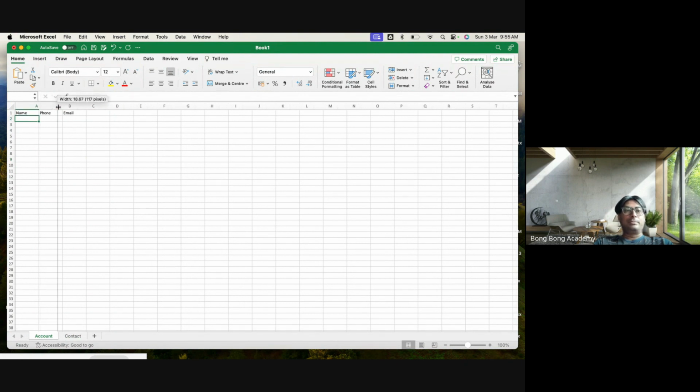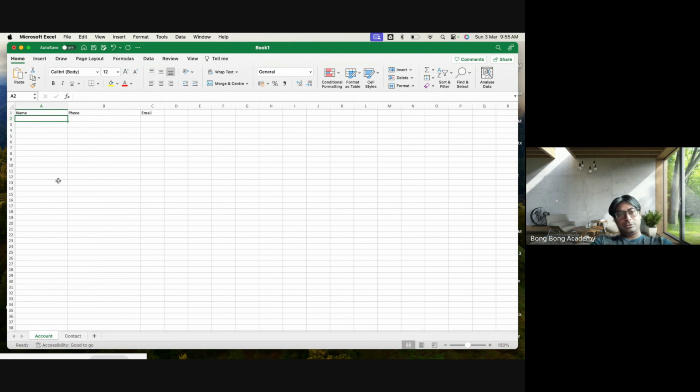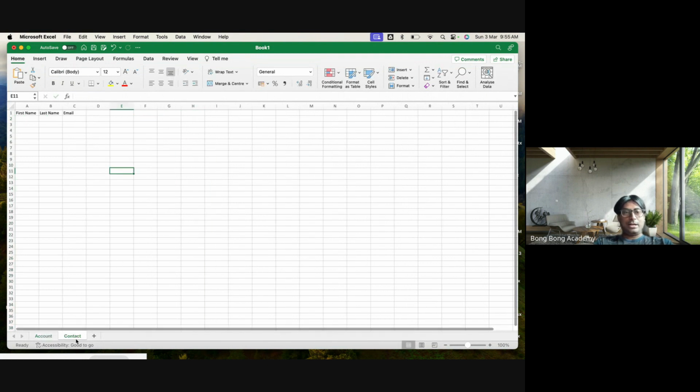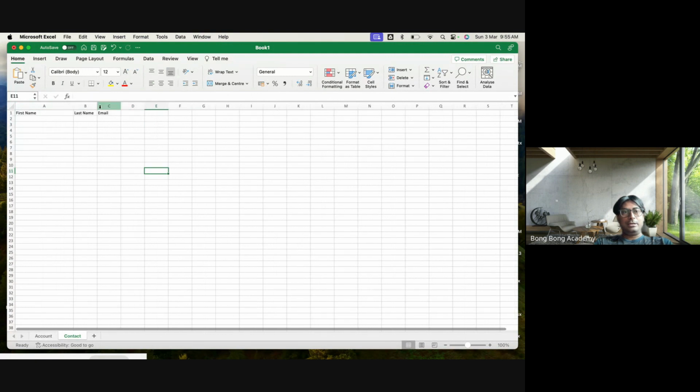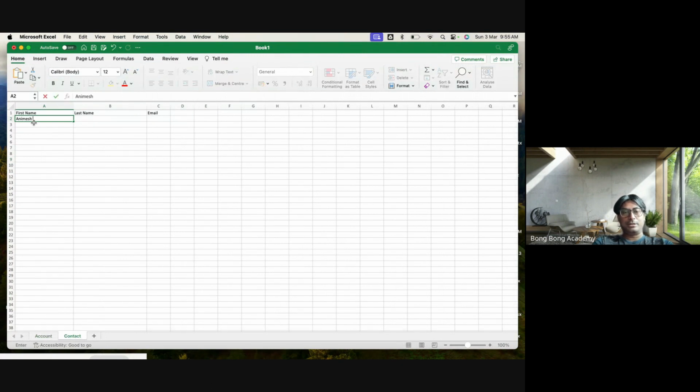So these are different tables in which you can store data. In the account table, we generally store the details of a company. So I will say TCS, phone number 033 something, and hello@tcs.com, right? This is one of the values. In contact, I will probably keep an employee of TCS. Maybe Animesh Manager is the employee.